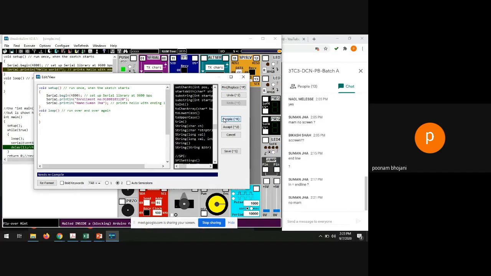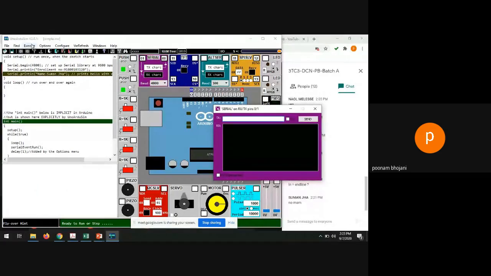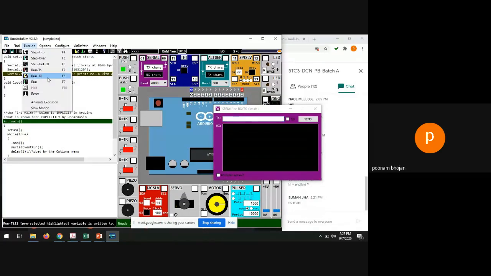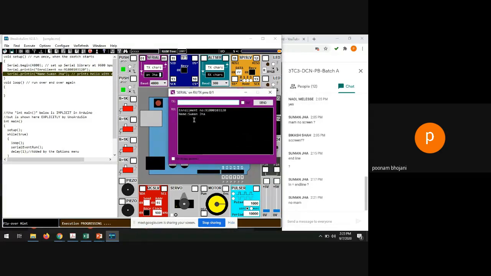So compile it, compiled successfully, accepted. Open the serial port, but yes, we have to execute also, so press F9 or execute from here. Both lines will be displayed, the enrollment number and the name.